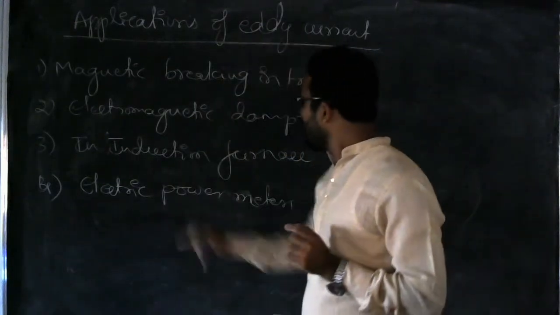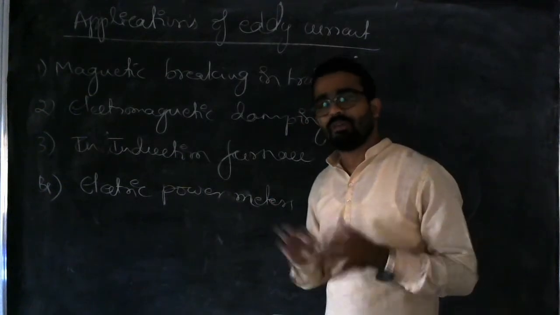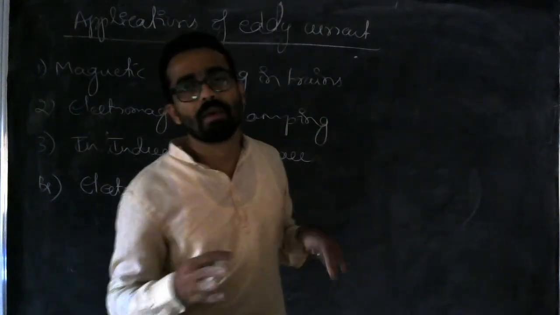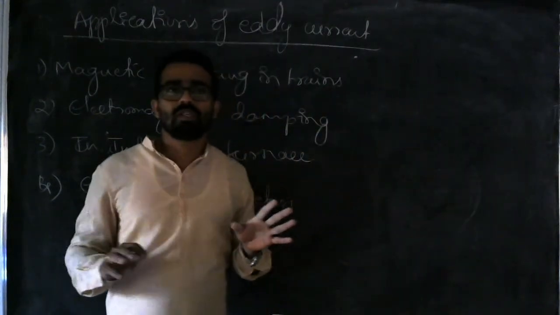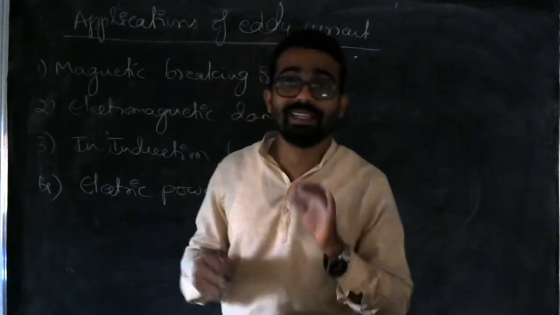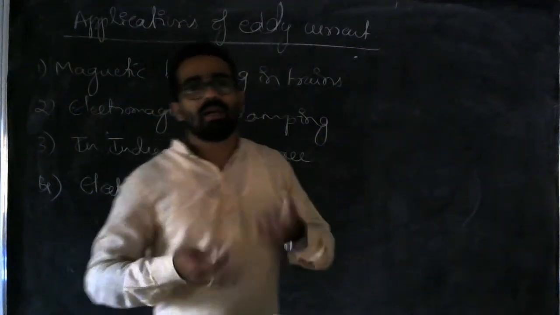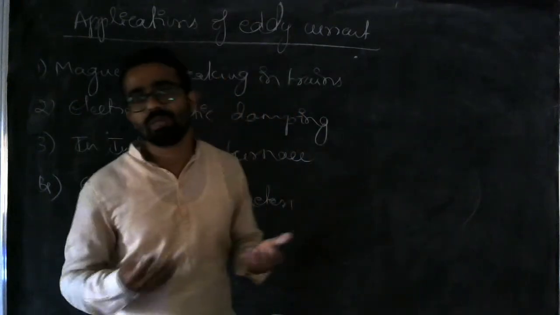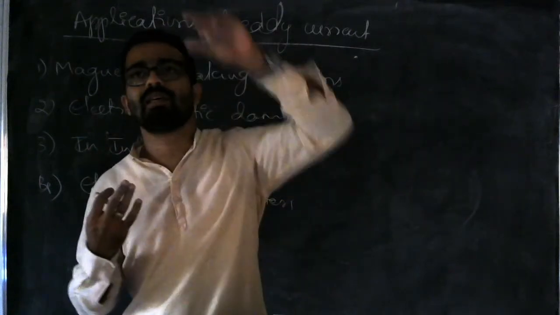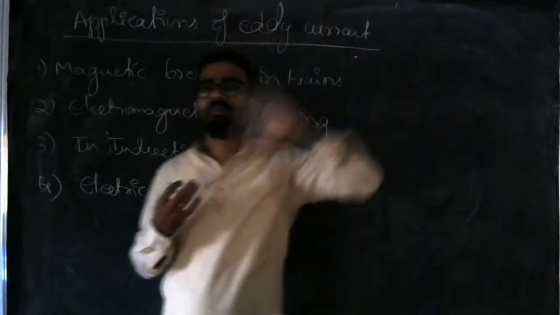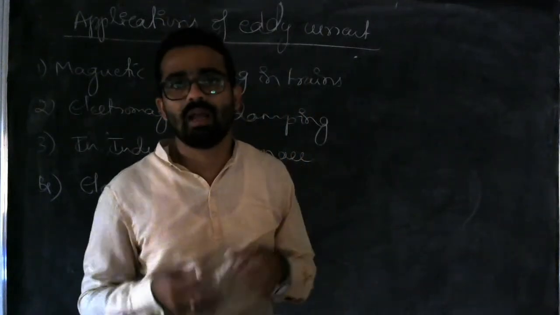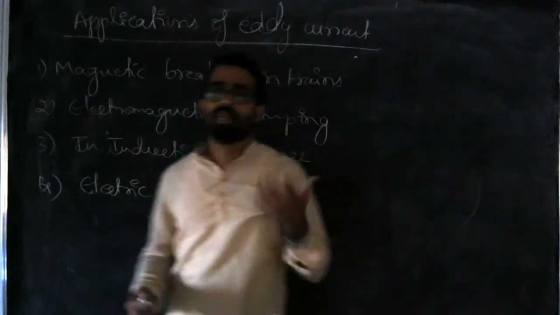So next one is electric power meters. You are very familiar with this. Electric power meters. You might have seen the power meters in your home. Nowadays they may have been replaced with digital ones, but some years back we were using the analog kind of power meters. Analog means you can see the numbers, but nowadays digital meters are already installed in our homes.